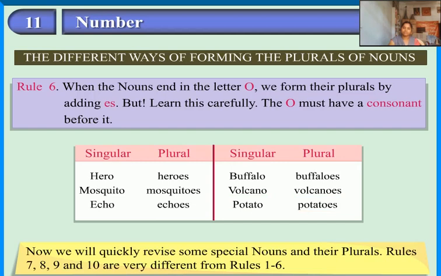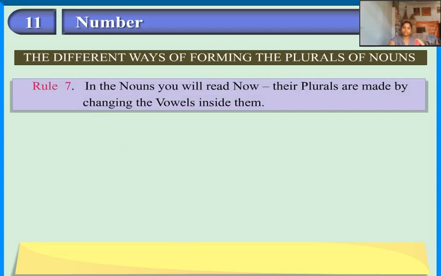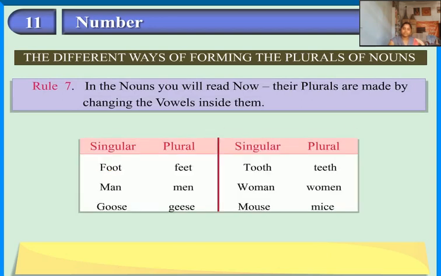Now we will quickly revise some special nouns and their plurals. Rules 7, 8, 9 and 10 are very different from Rules 1 to 6. Rule 7. In the nouns you will read now, their plurals are made by changing the vowels inside them. Foot, feet. Man, men. Goose, geese. Tooth, teeth. Woman, women. Mouse, mice.